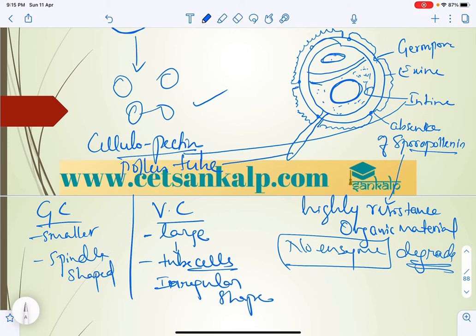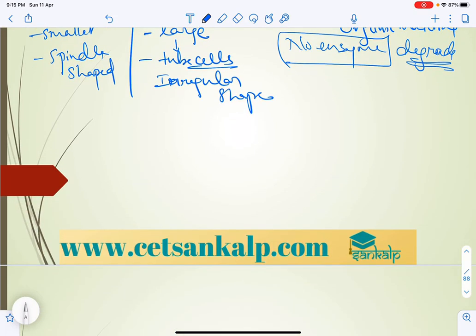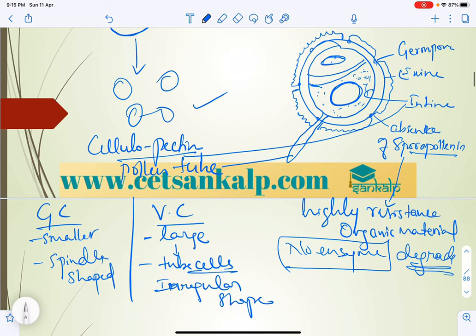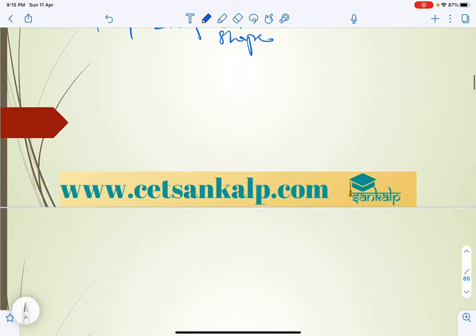Next, viability. I've already mentioned that through the germ pore, the pollen tube develops with the help of intine. The importance of pollen grain is that it helps to store the male gamete, and it is used in crop breeding programs. It is rich in nutrients and used as a tablet.